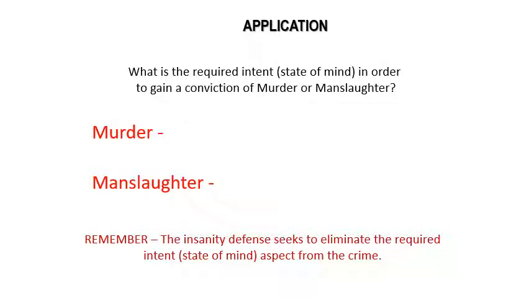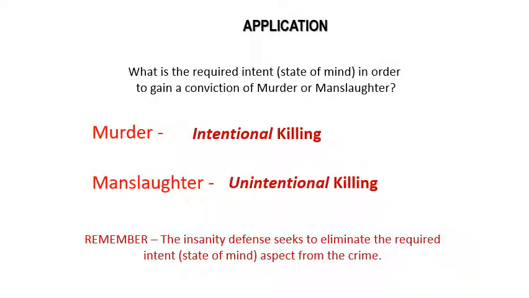Okay, so what we learned from one of our previous lessons was that the required state of mind must be proven in order to convict somebody of a crime. What do we think the required intent or state of mind is in order to get a conviction of murder or manslaughter? Well, murder obviously would be that there was an intent to kill. They had to be in a state of mind that reflected an intentional desire to kill somebody. Manslaughter, there was no intent in that person's mind at the time of the killing. Okay, and then remember, the insanity defense seeks to eliminate the required intent or state of mind aspect from the crime. Remember, insanity is one of the defenses against a crime.